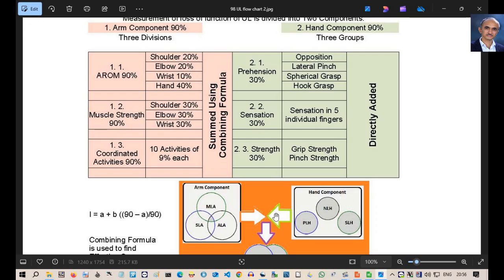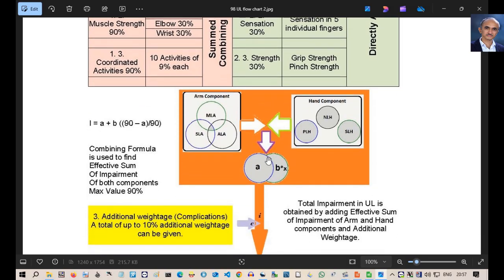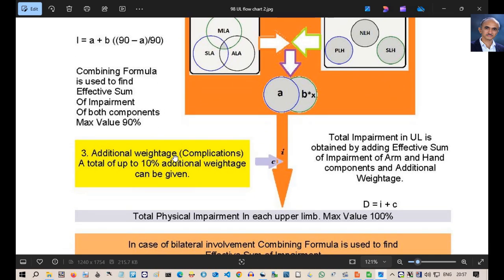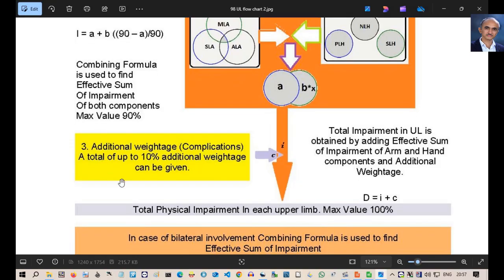The values of arm and hand component are summarized using the combining formula to get the summary value of impairment. Then additional weightages for involvement of dominant hand, shortening, deformity, pain, loss of sensation in arm component and complications are calculated. Final disability is obtained by adding the summary value of impairment and additional weightages.